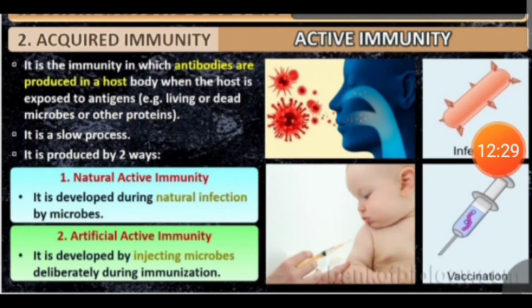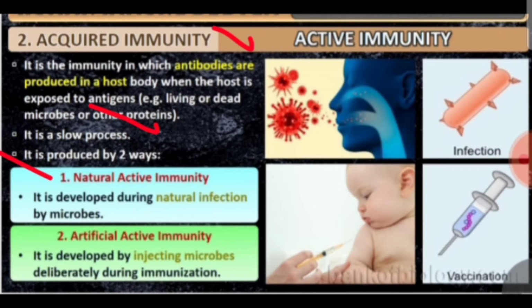Then in case of acquired immunity, it is the immunity in which antibodies are produced in a host body when the host is exposed to an antigen. So basically, acquired immunity is a slow process, and it can be produced in 2 ways.